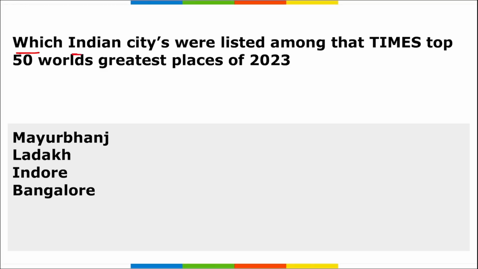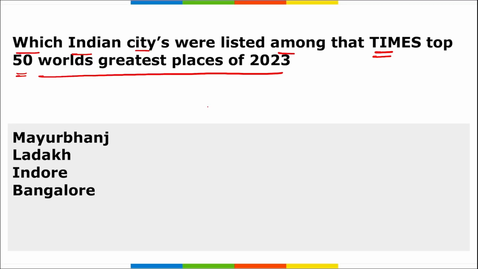Next is, which Indian cities were listed among the Time's top 50 world's greatest places of 2023? I repeat, which Indian cities were listed among the Time's top 50 world's greatest places of 2023? In the list, two Indian locations were there.